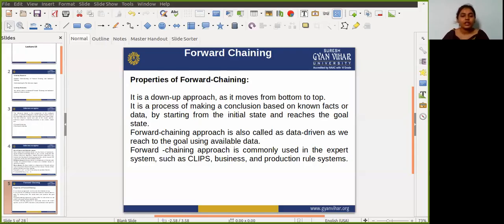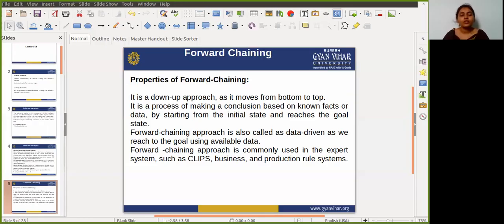The forward chaining algorithm starts from known facts, triggers all rules whose premises are satisfied, and adds their conclusions to the known facts. This process repeats until the problem is solved.